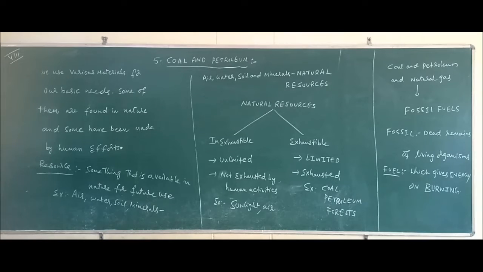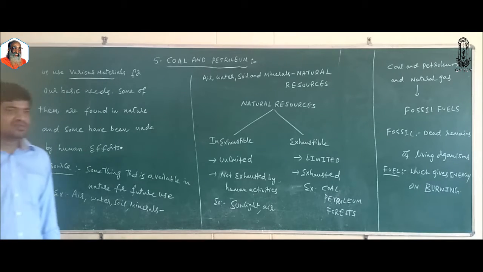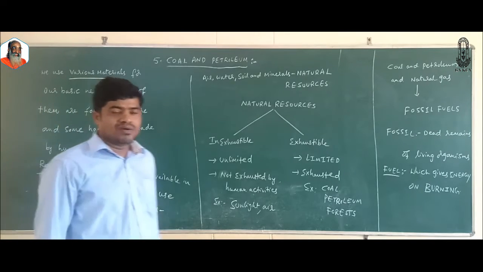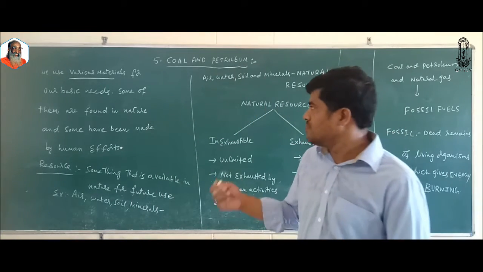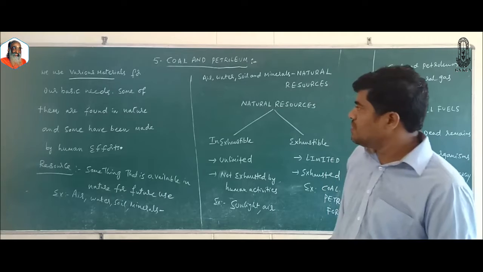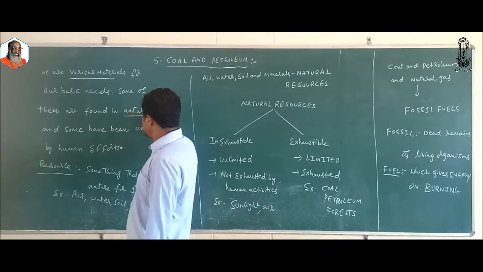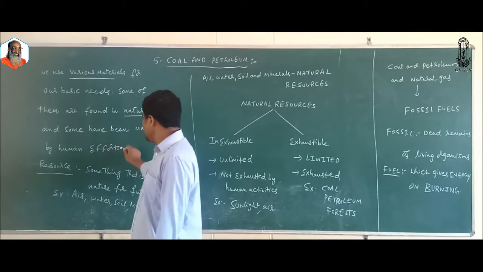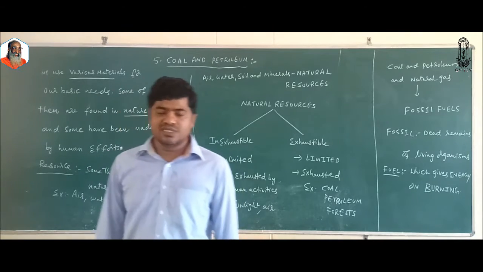With some introduction. We use various materials for our basic needs. Can you list out what are the various materials that we use for our basic needs? Some of them are found in nature. Some have been made by human efforts.